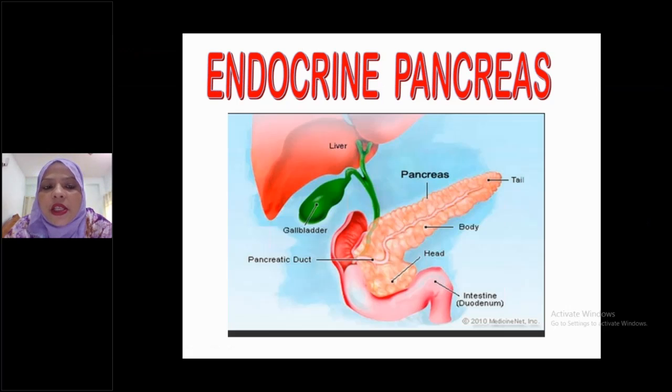Today we'll finish endocrine pancreas, inshallah. Yesterday, in the previous class, we finished diabetes insipidus and the basic differences between diabetes mellitus and diabetes insipidus, and we have already started glucagon. Today we'll finish glucagon and somatostatin. These two hormones are left. Today we'll finish these two hormones.